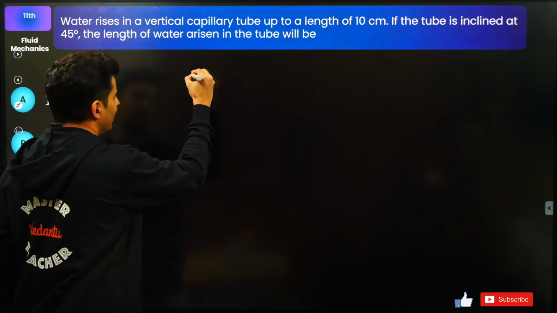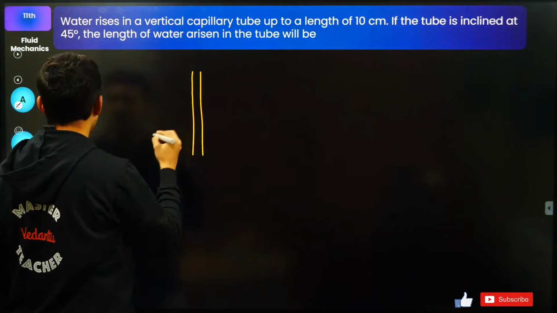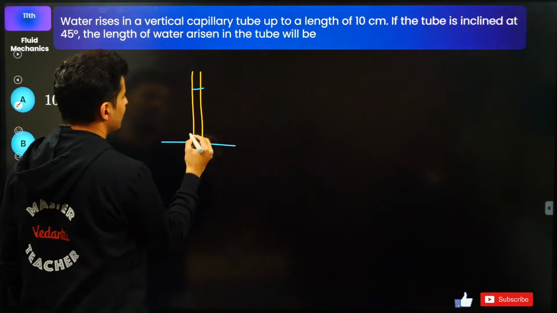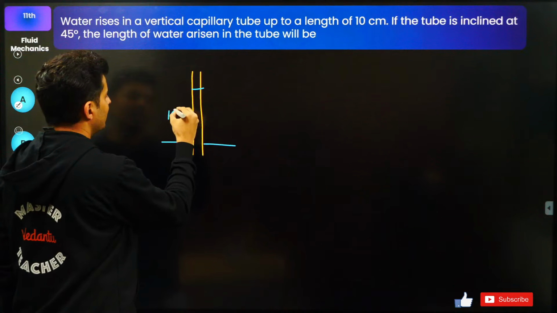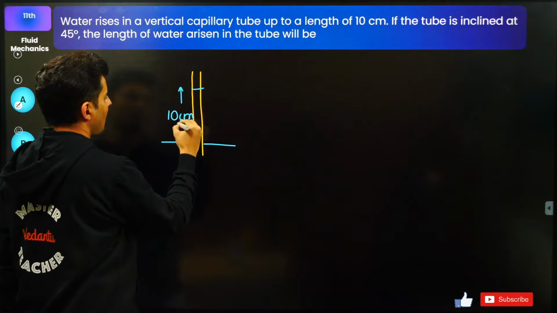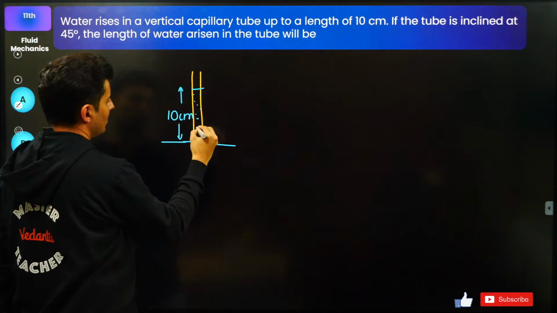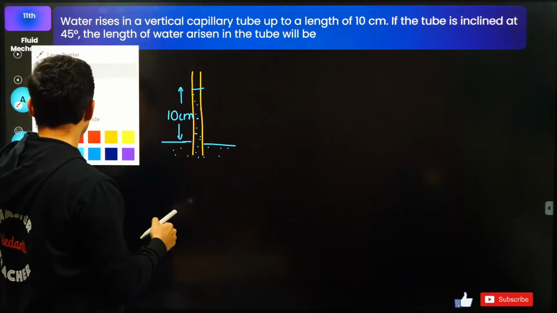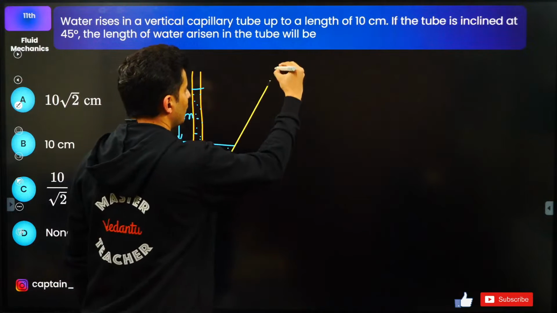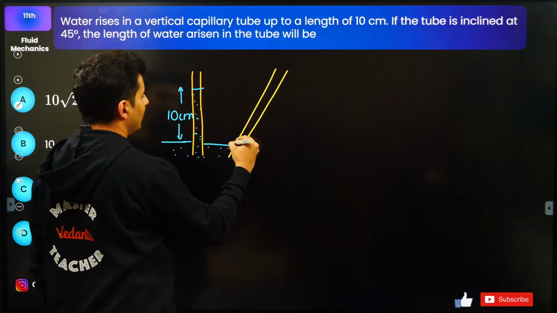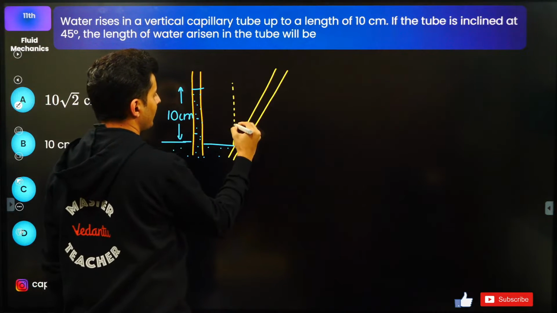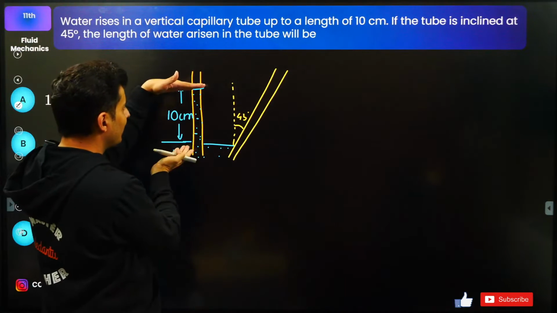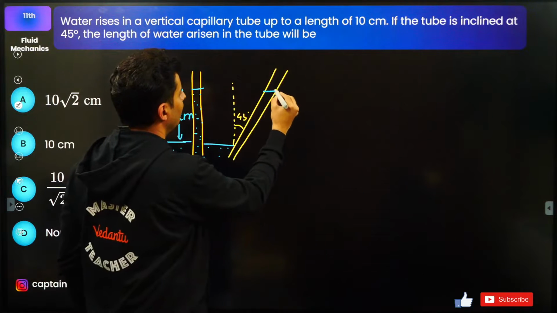So here is the logic. If you have a capillary tube and let's say the water rises till this much height, so that is 10 centimeters in this particular tube. Now the moment you make the tube inclined at 45 degrees, whatever this height is there, the same height the liquid will go.